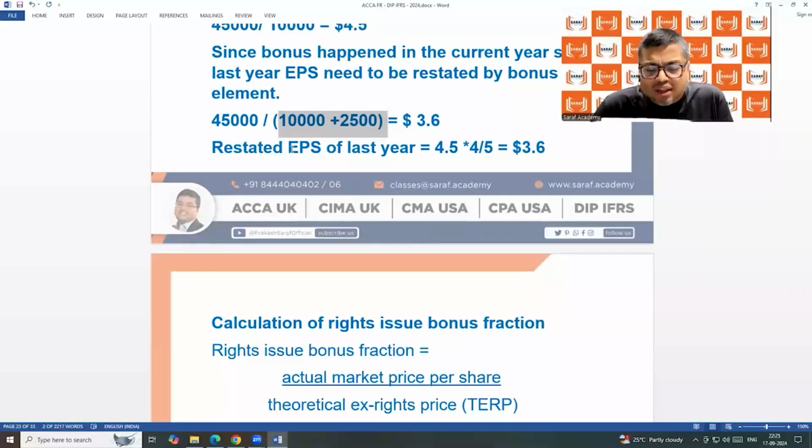In any question, every time different figures will be there. But when my mind is clear, by solving 2, 3 problems crystal clear, not just mugging up, then I will never face any problem in any other question.